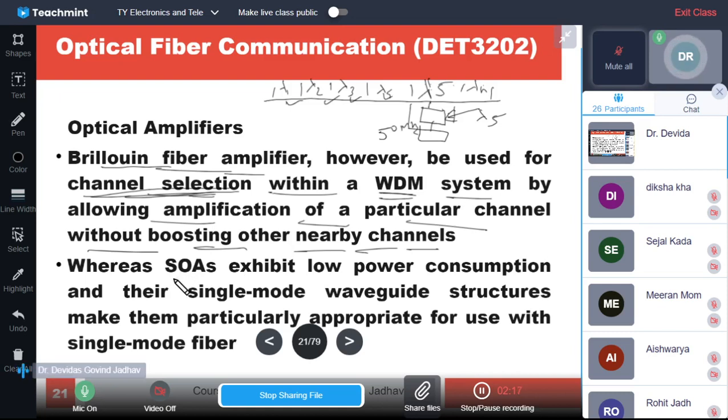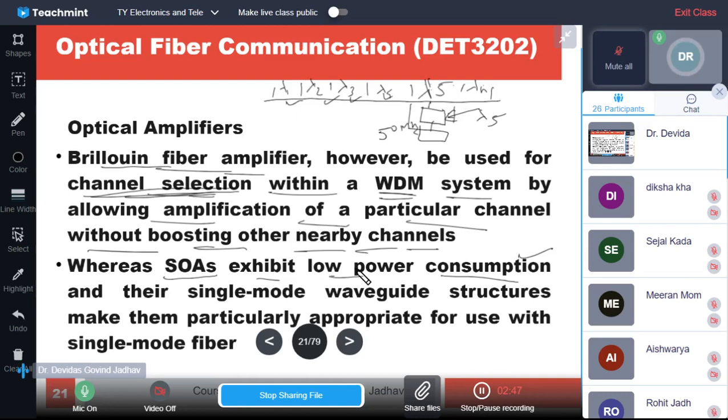Whereas the SOAs, semiconductor optical amplifiers, exhibit low power consumption. It is the speciality of the SOA to have very low power consumption, and their single mode waveguide structure makes them particularly appropriate for use with single mode fiber. Their structure is single mode, so it is very useful and compatible with single mode fibers.